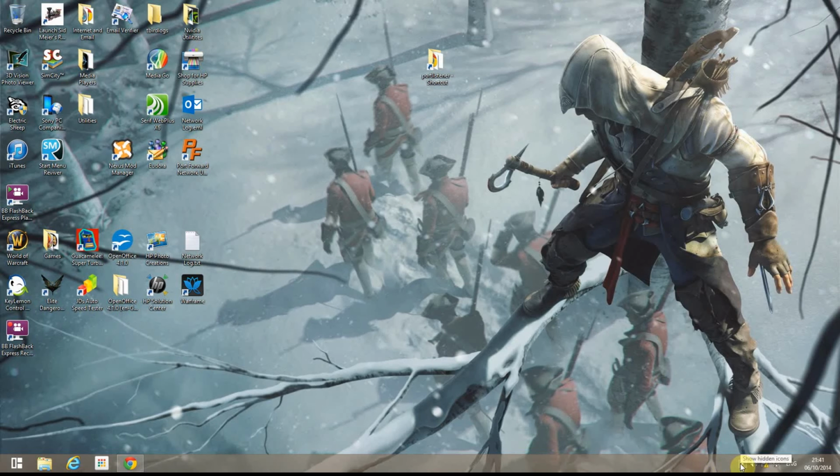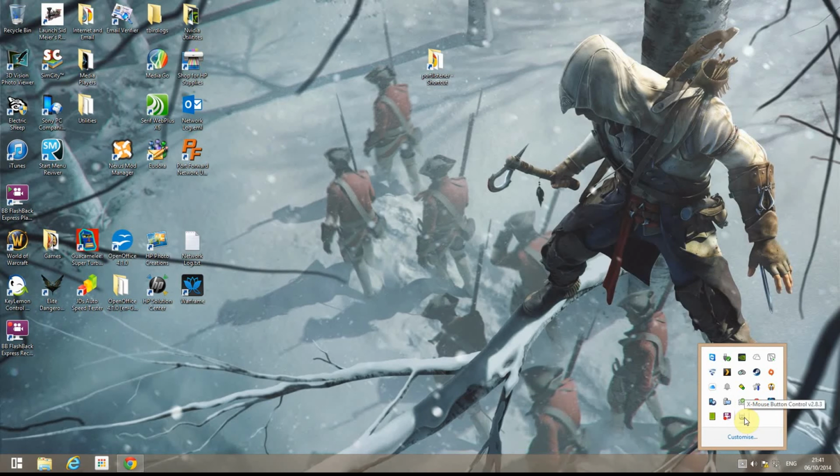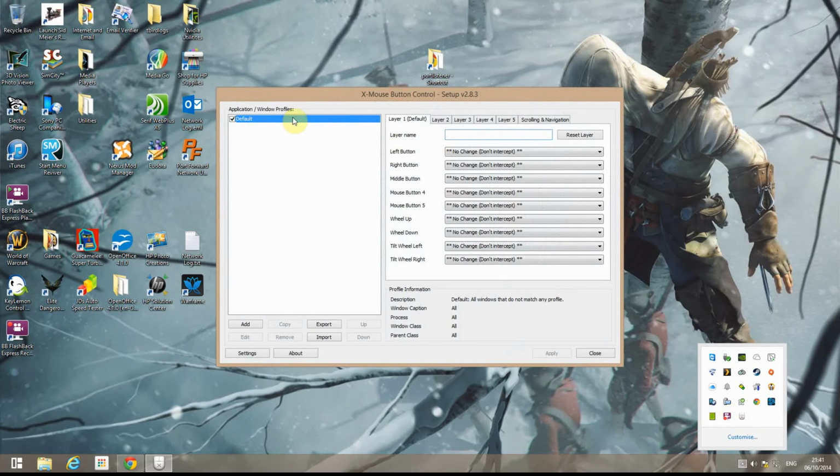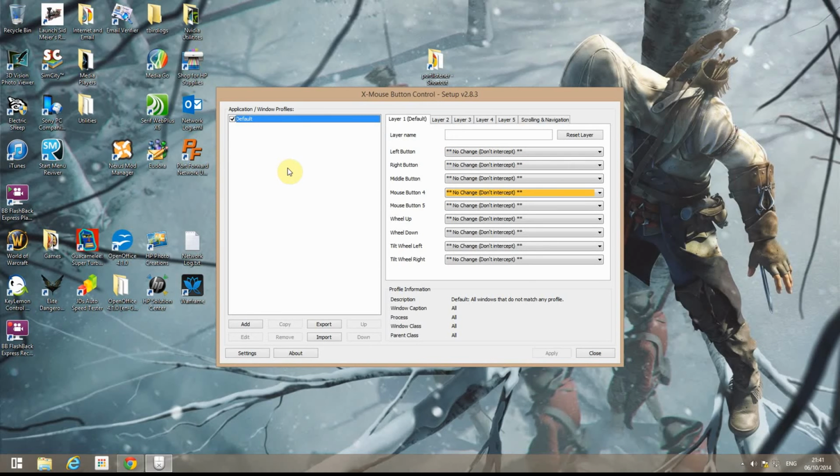I've actually installed it and run it, and here it is in my taskbar. So I double click it to bring up the application. If you press a mouse button, you'll see which mouse button is which on the controller. Like mouse button 4 is my back button on the mouse, mouse button 5 is my forward button on the mouse.